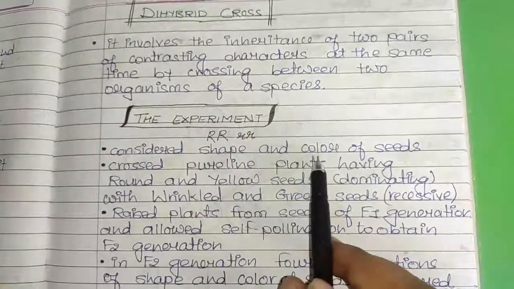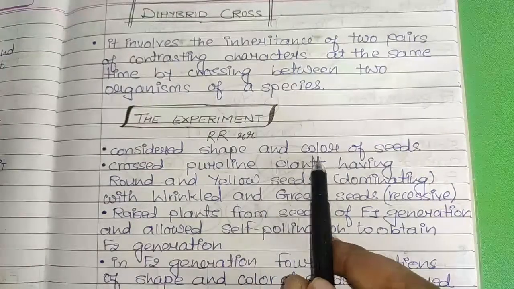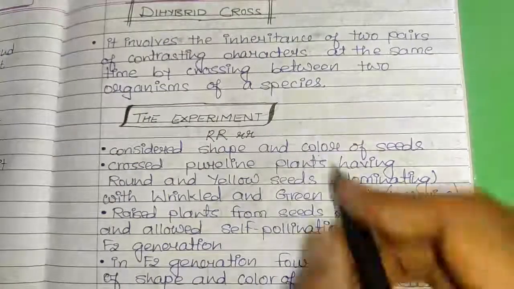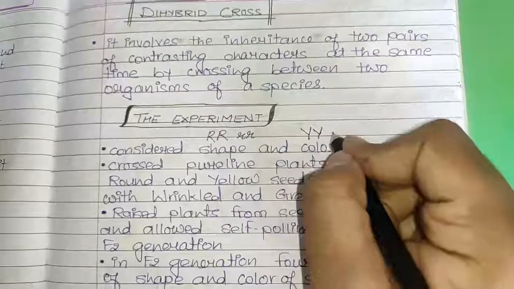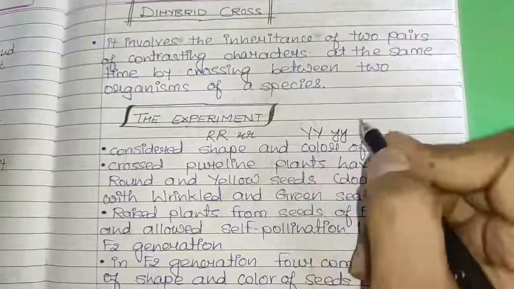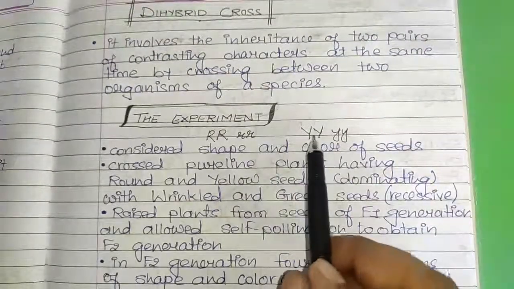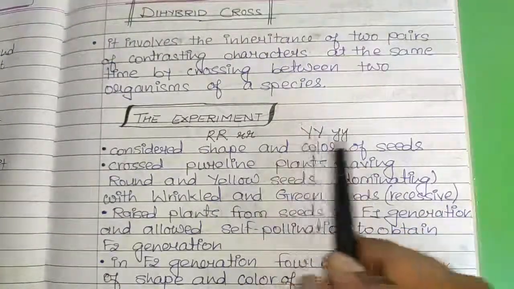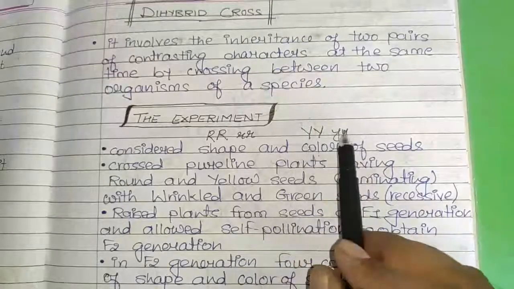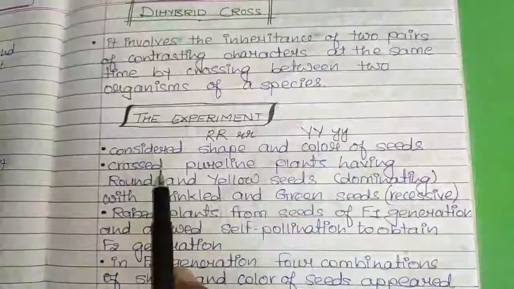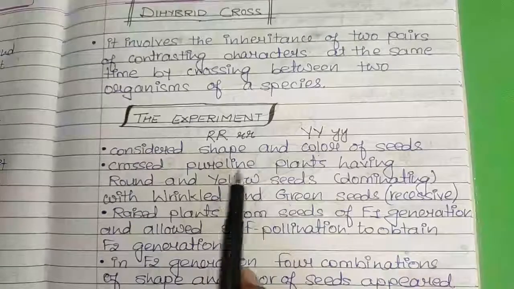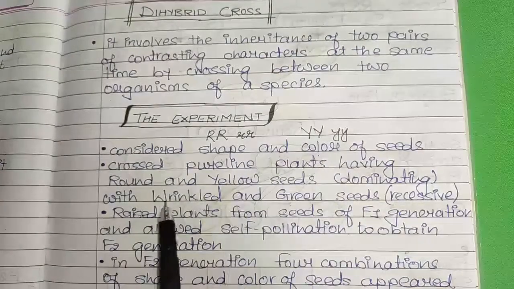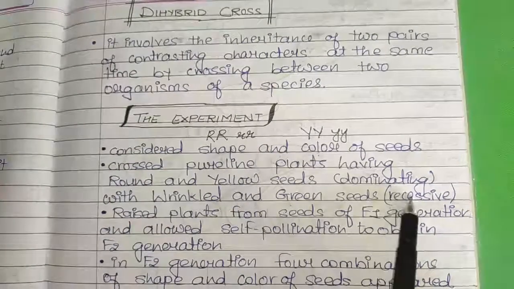The other character he took was the color of the seed. There were two types of seeds available, yellow and green. Yellow is the dominating one, whereas green is the recessive one. So likewise they are represented over here. Clear? Then he crossed the pure line parents having round and yellow seeds with wrinkled and green seeds.